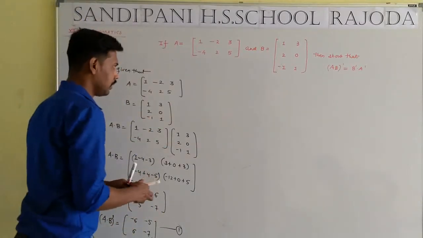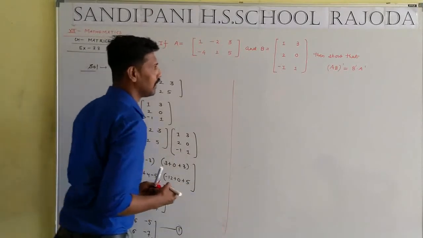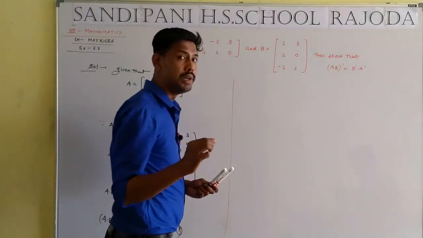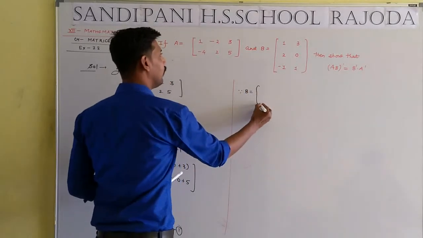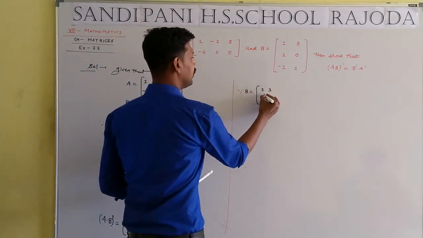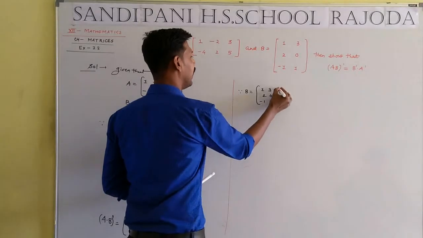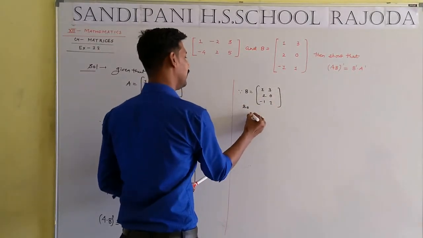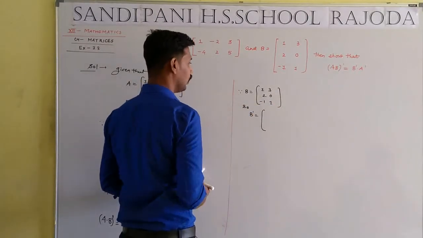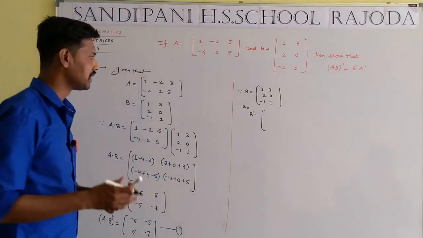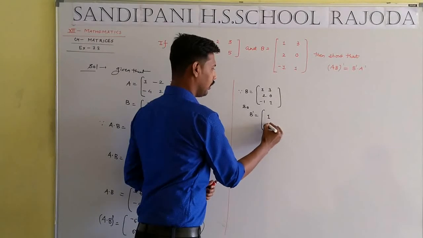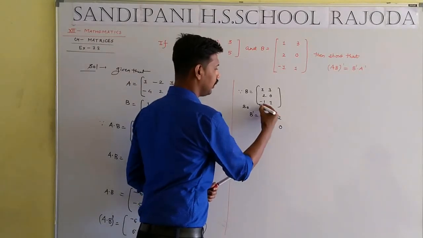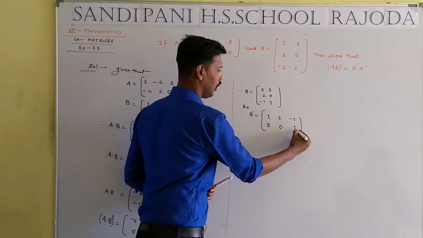Now the solution for the second part. What is the demand of the second part? B dash dot A dash. Since B will be equal to 1 3 2 0 minus 1 and 1, so B dash will be equal to, what is the meaning of the dash? That means a transpose. Row converts into column, row converts into column, row converts into column.